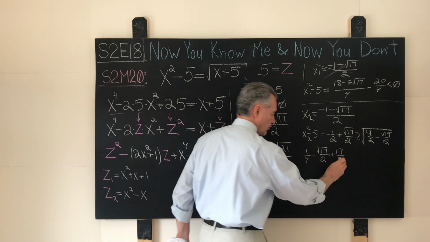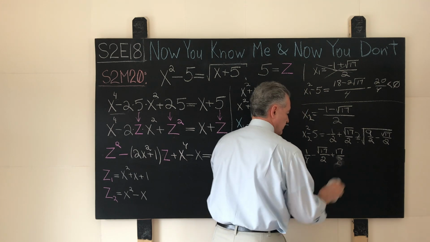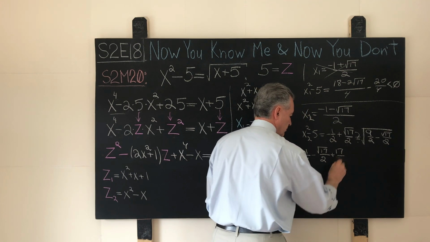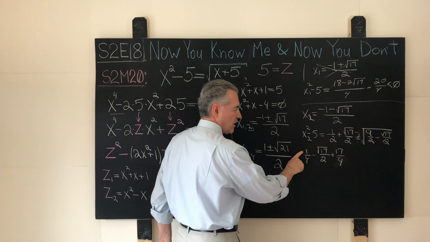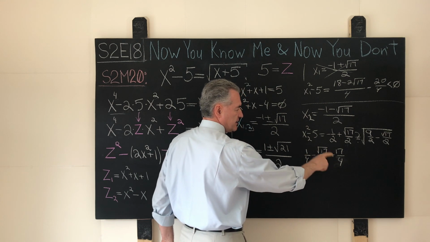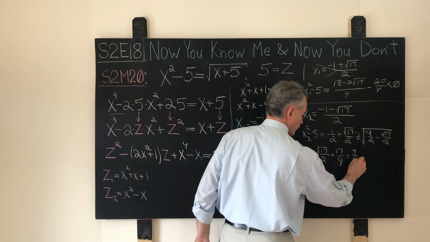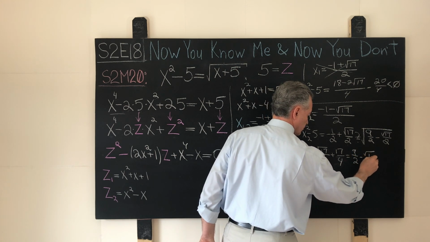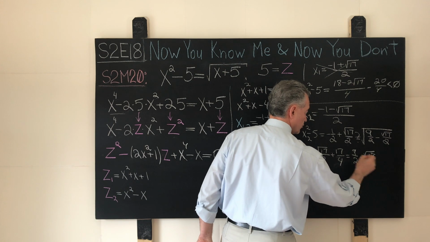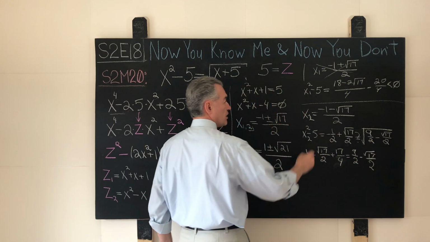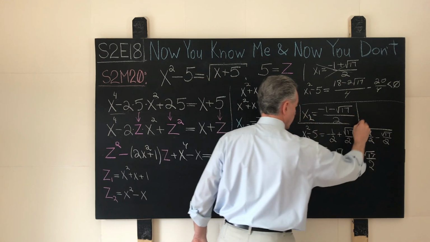I'm sorry, over 4. Why did I write 8? 17 over 4. 1 plus 17 will be 18. 18 over 4 is the same thing as 9 over 2 minus square root of 17 over 2. These expressions are the same. So this root is a keeper.